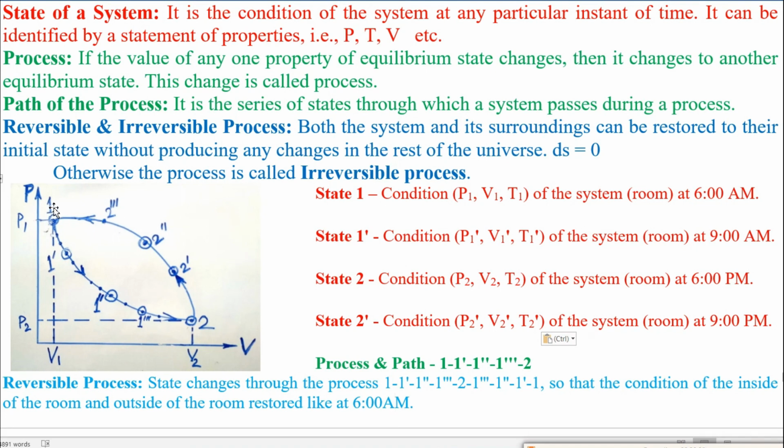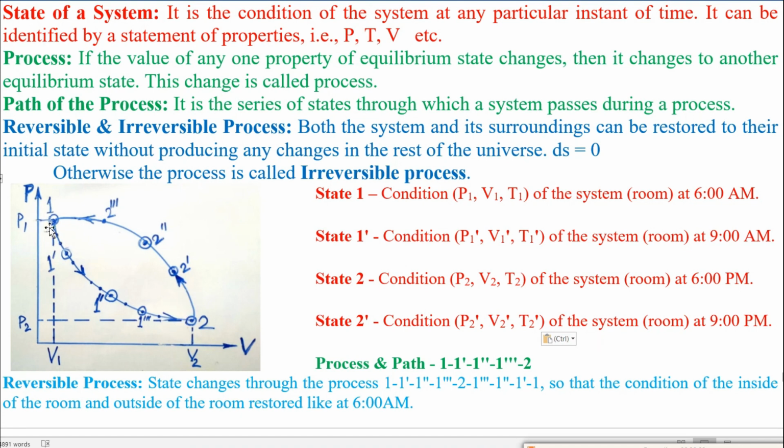Then this process will be a reversible process. But if the system follows 1 to 1 dash to 1 double dash to 1 triple dash to 2 during the daytime, and during the night 2 to 2 dash to double dash to 2 triple dash to 1, then the process 1 to 2 or 2 to 1 will not be called a reversible process.